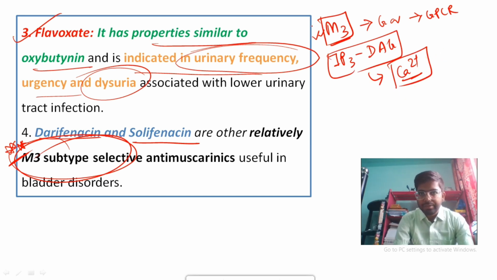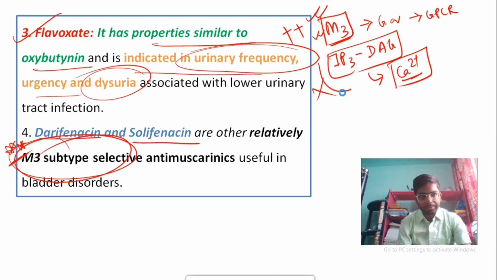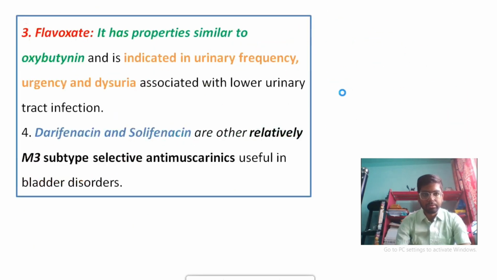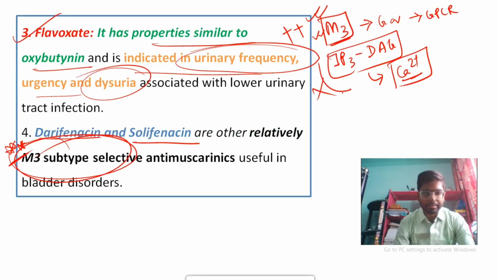But if your M3 receptor is blocked by flavoxate, oxybutynin, and others, then this particular pathway will not happen, and calcium can't be released from the sarcoplasmic reticulum. Then contraction will not come into the picture. So relaxation will occur. Okay. So flavoxate, oxybutynin, and tolterodine act through this particular mechanism.